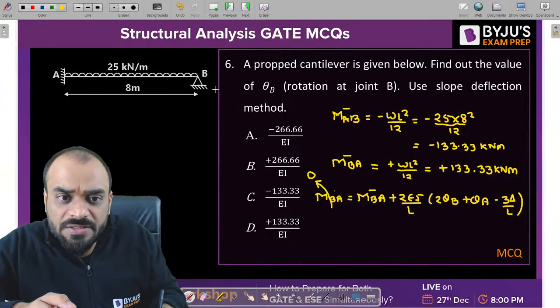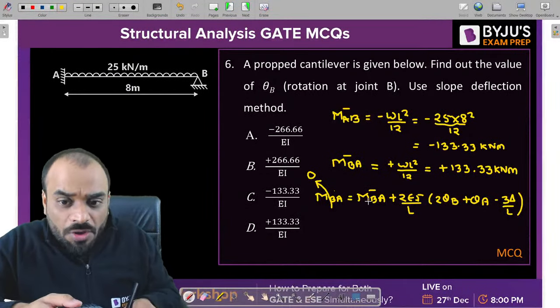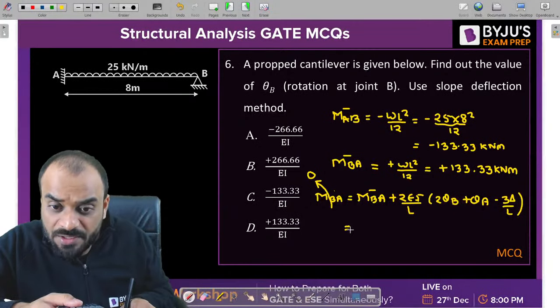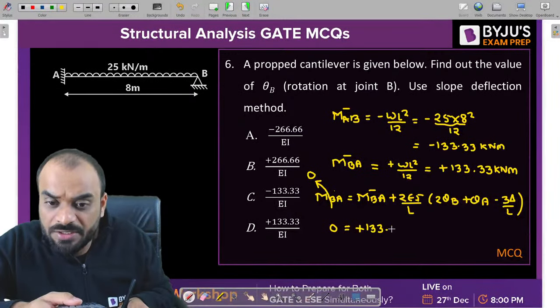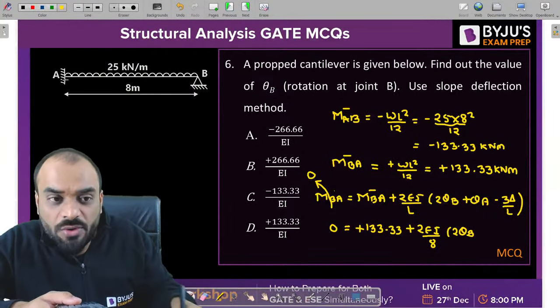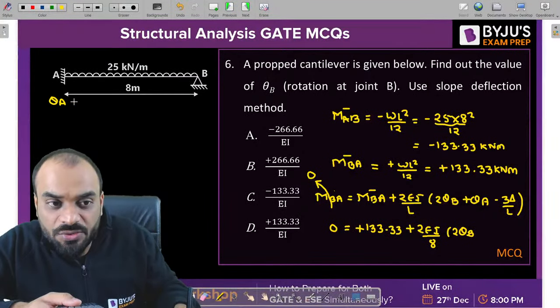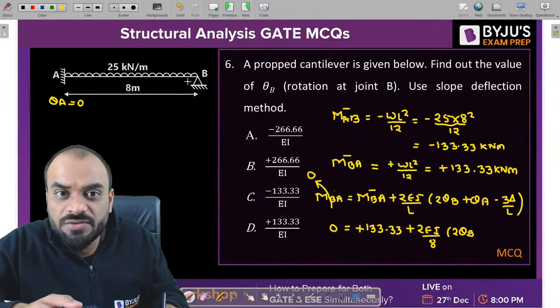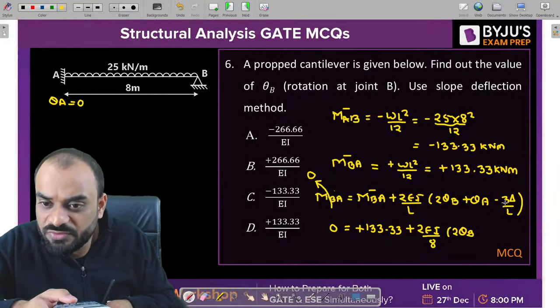The final moment at support B is equal to 0. What is the value of MBA bar? The MBA bar is plus 133.33 plus 2EI by L. What is the value of length? It is 8 meter. Then multiply by 2 theta B. What is the value of theta A? We know that theta A is 0. What about the settlement of support? There is no settlement, so again this value will be 0.